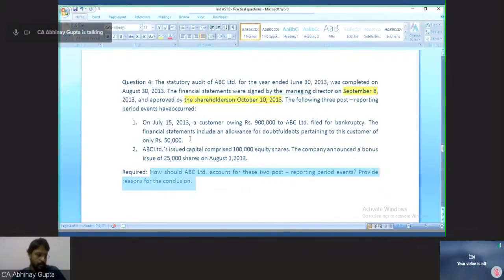Nagasai responded from Amlapuram, bonus is always a non-adjusting event. Any contrary view, students? Anybody believes that first event is non-adjusting, second event is adjusting?